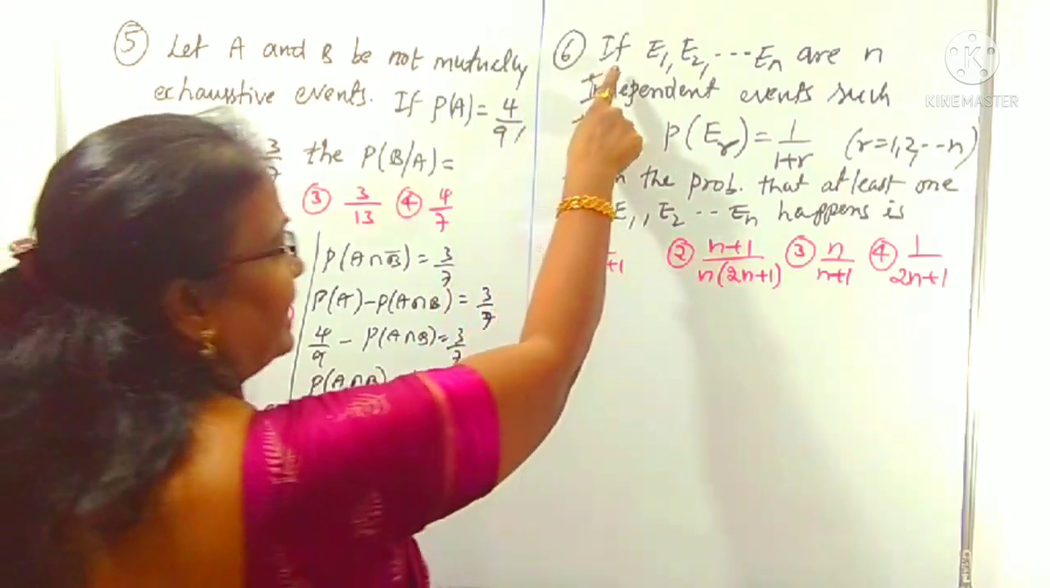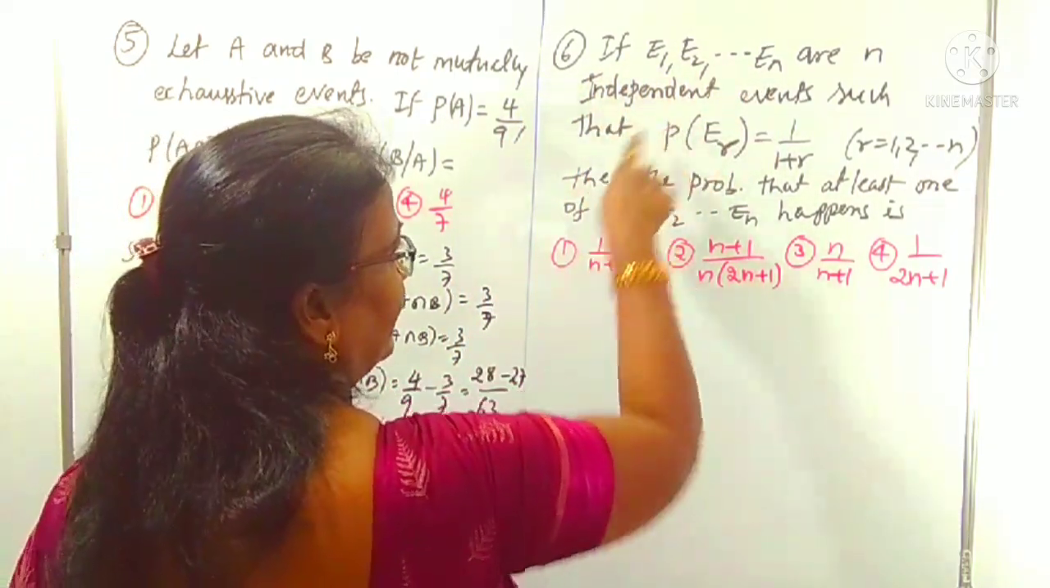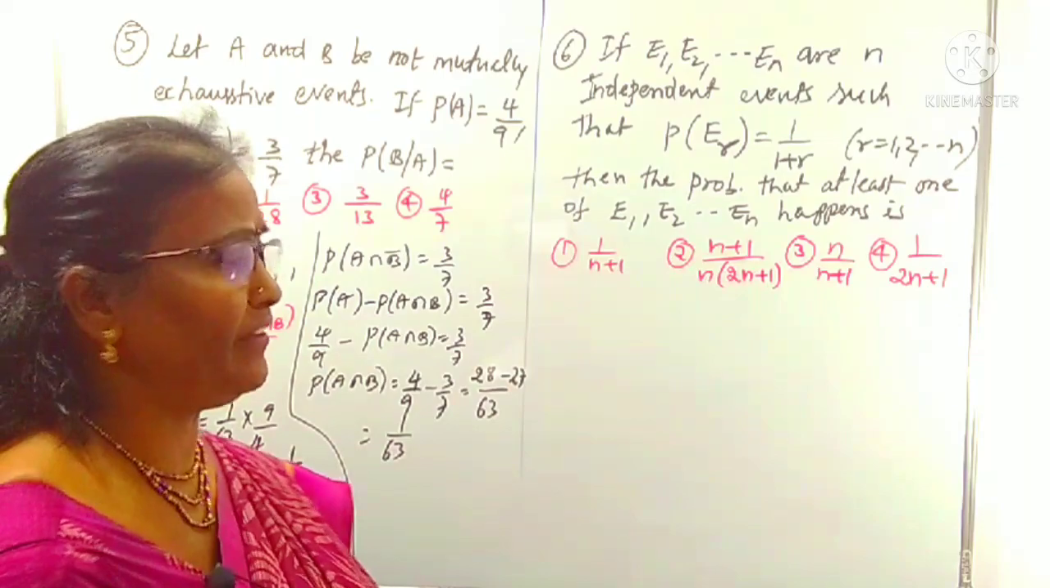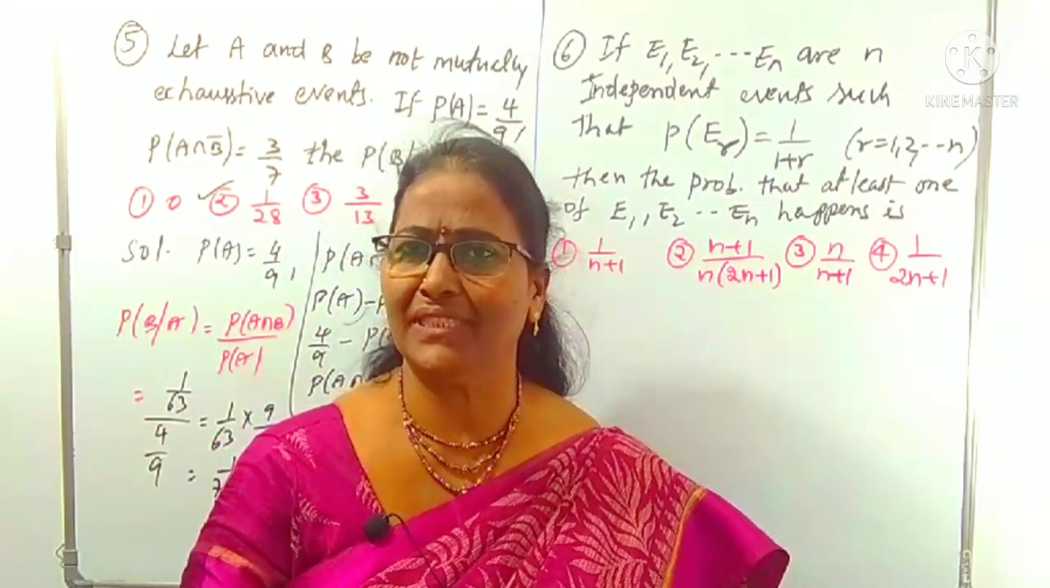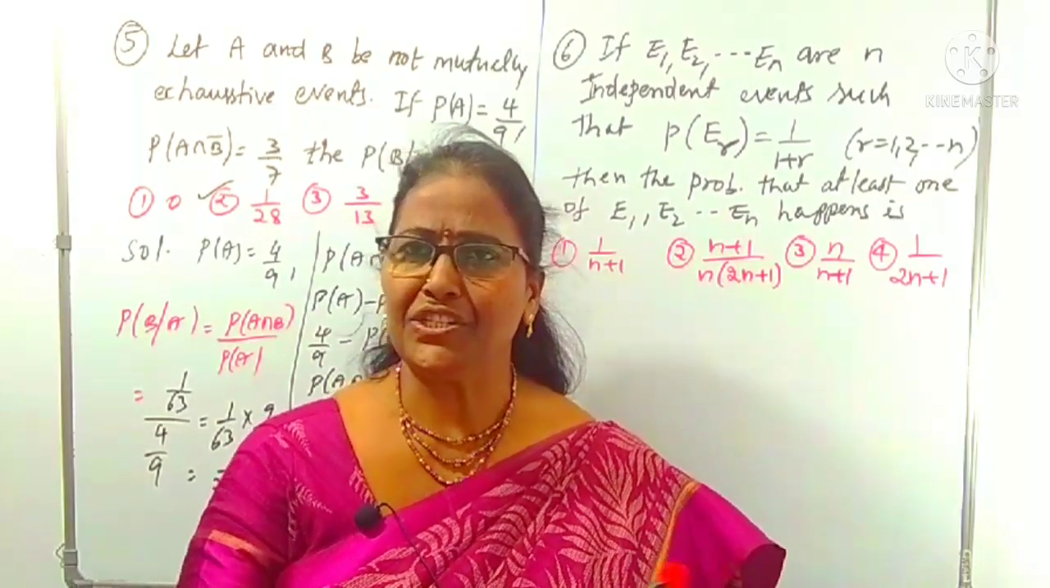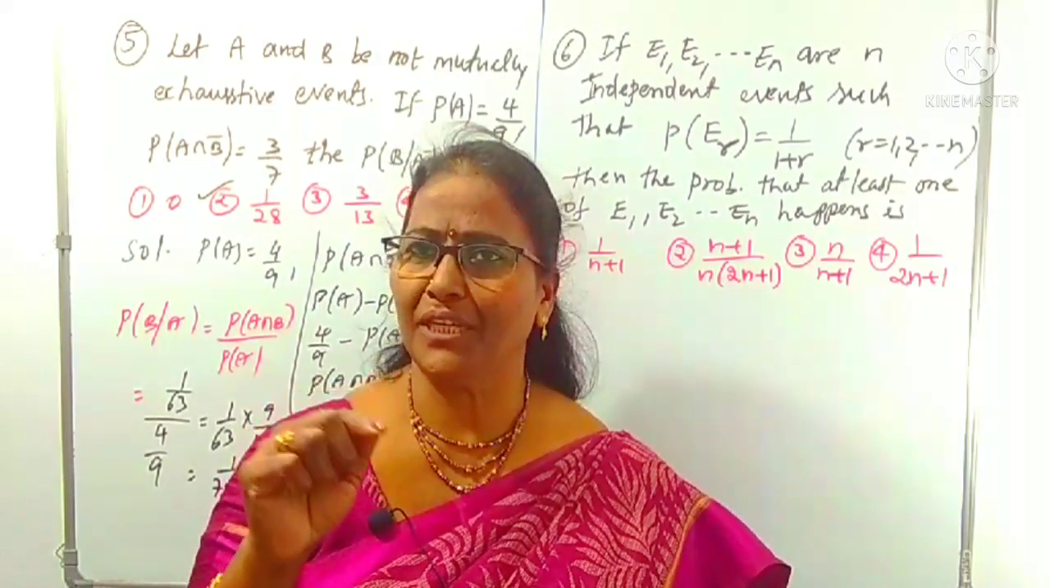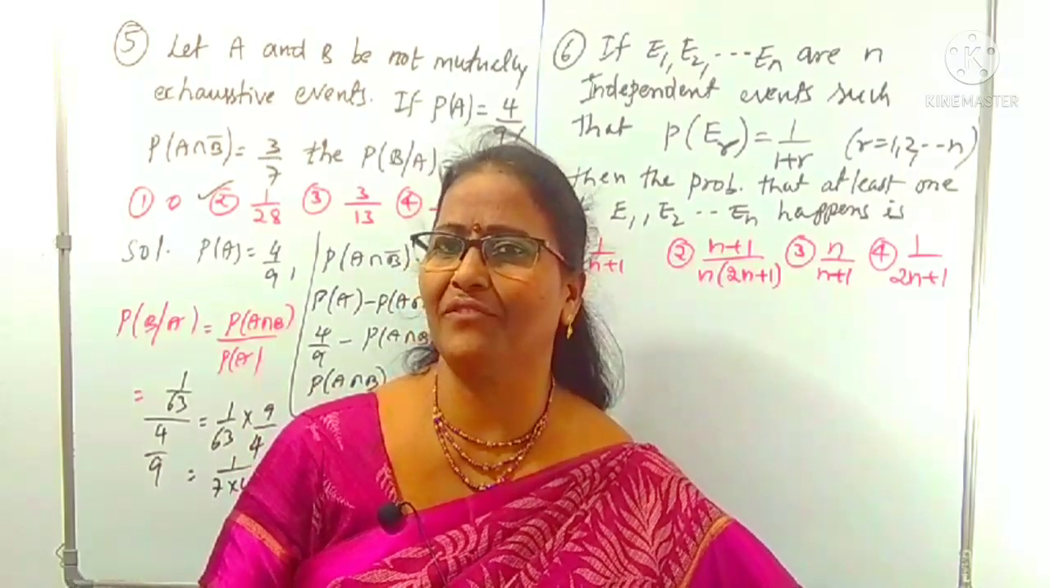Here, given that E1, E2, up to En are n independent events. What is the meaning of independent events? They do not depend upon each other. Then the condition for independent events is that the probability of the intersection of all events is the product of their probabilities. That is also something you know very well.